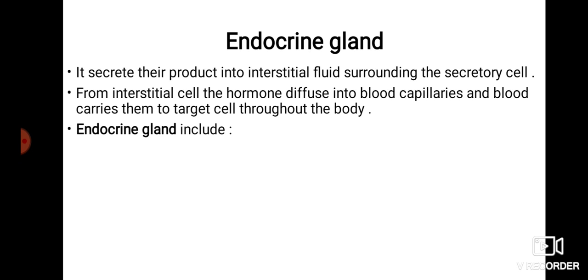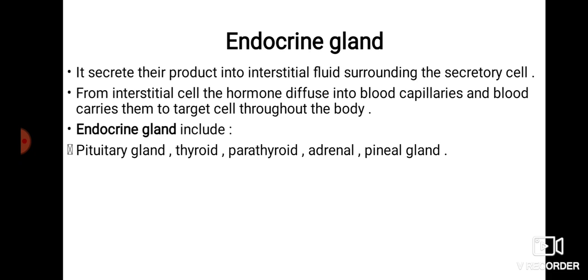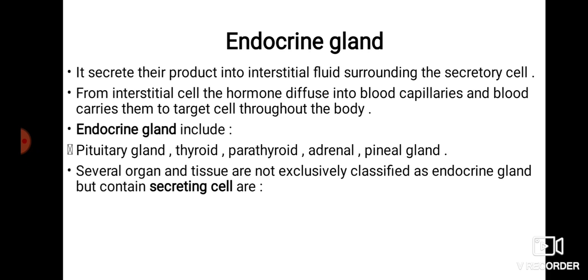The endocrine glands include the pituitary gland, thyroid gland, parathyroid gland, adrenal and pineal gland, okay. There are several organs and tissues that are not classified as endocrine glands, but they have secretory cells. So there are many organs in our body that are not called endocrine glands, but they have cells that are responsible for secretion of products like these hormones.